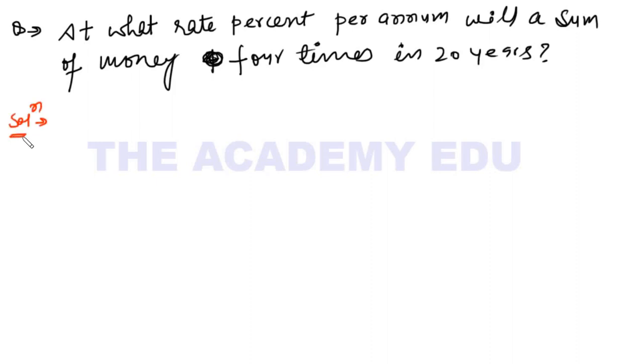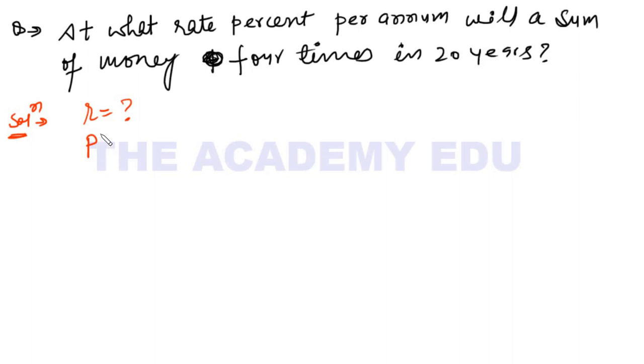Pause the video and try to solve it. Now I am solving it for you. Put your pen and pencil down and see here. Don't try to copy while I am solving. When I am solving the question, you just see here. Don't try to solve, listen and write simultaneously. At what percent per annum? The question is asking for the rate. Per annum will a sum of money, maybe this is the principal, become 4 times in 20 years.